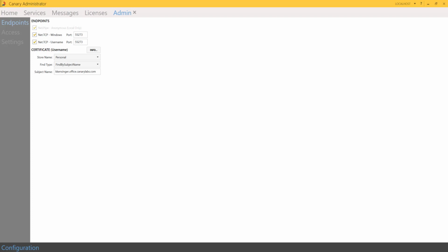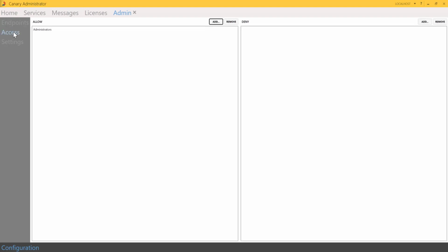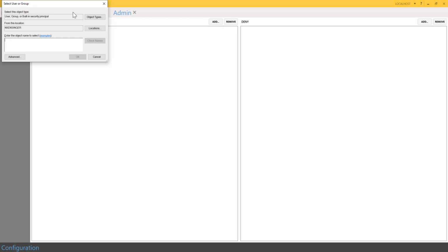This endpoint will be tried first using local users' Windows credentials. And the .NET TCP username, if the Windows credentials fail, then the communication will fail over to allow the user to enter credentials for a remote connection. Under the Access tab, by default, administrators have full access. Any denied users will be listed on the right, and we can also add or remove users or user groups.